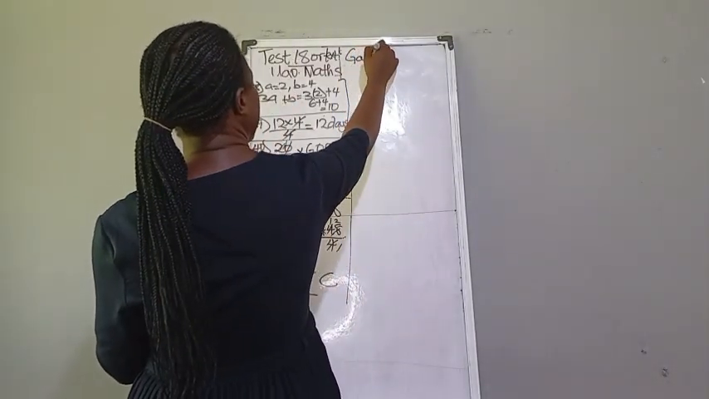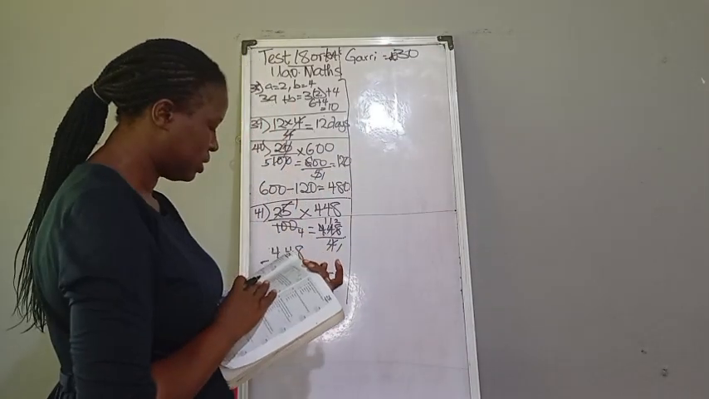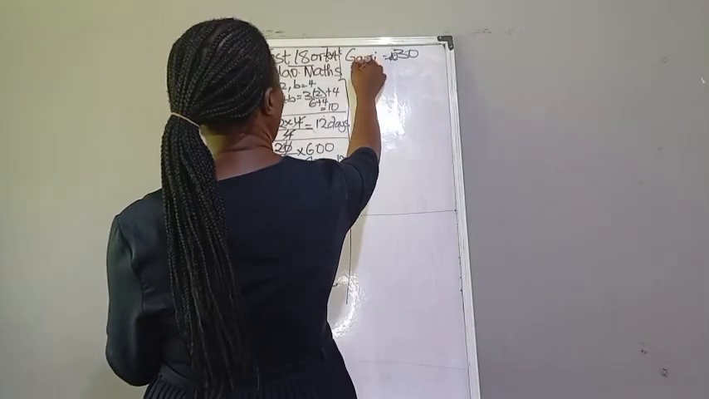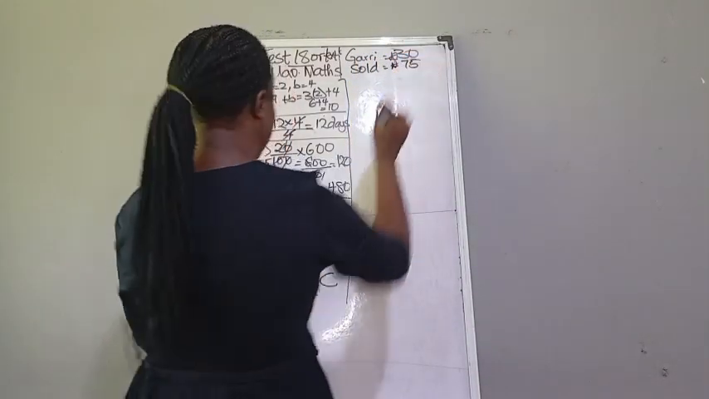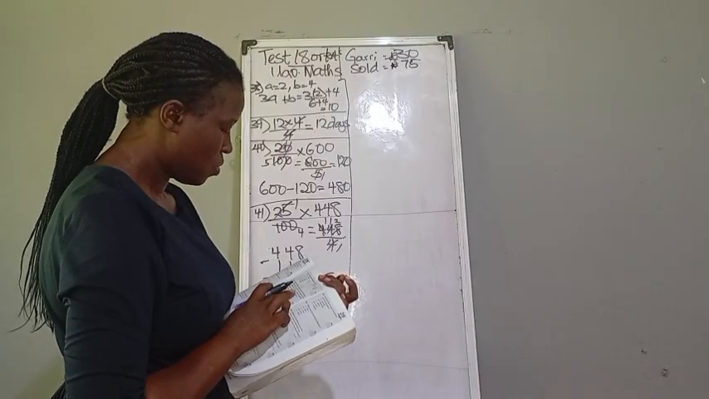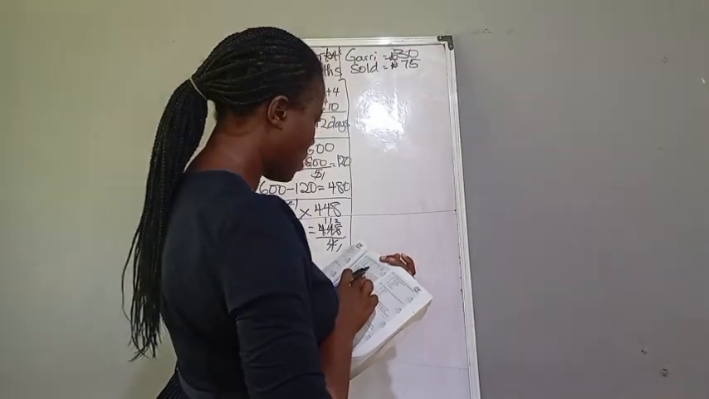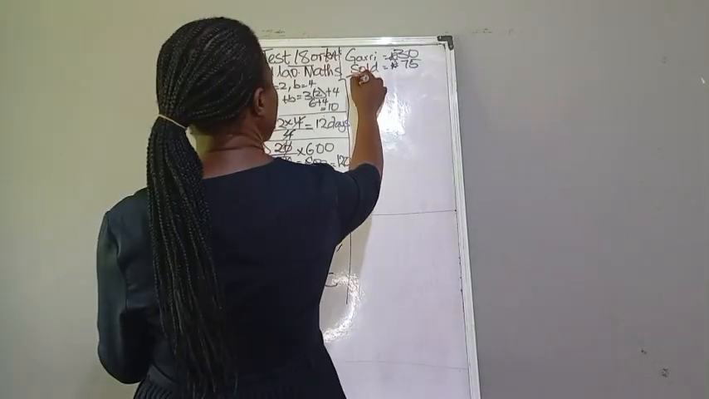Gari for 30 naira. And we are told that Ajayi went to Lagos and sold it for 75 naira. What is Ajayi's profit if he spent 25 naira on transport?